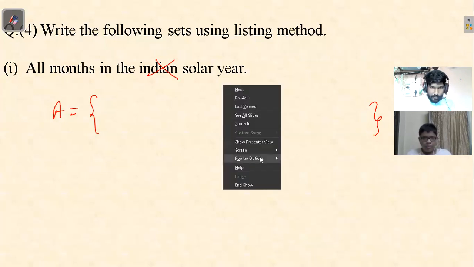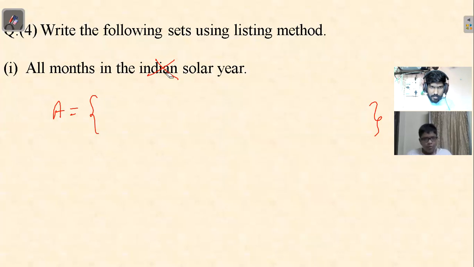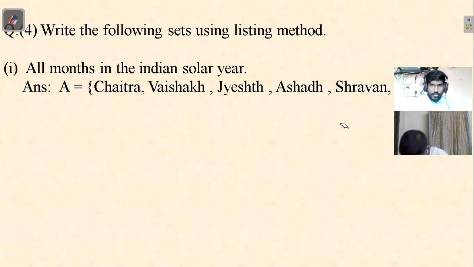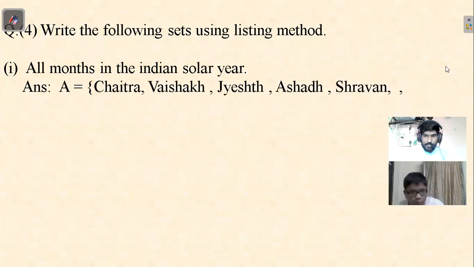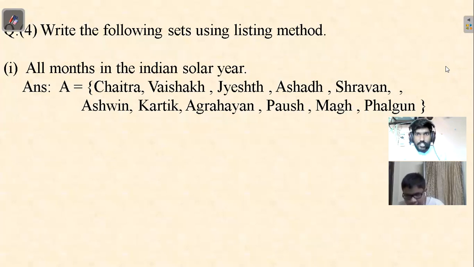So this one you write it for homework. Okay, sir. I'll give you the second one. Okay, so here I have written it: Chaitra, Vaishak, Jyeshtha, Ashad, Shravan. These are all the Devanagari names for it. I should still do the homework, right, sir? Yes. Or if you want, write it now, it will be better. All months in the Indian solar year.